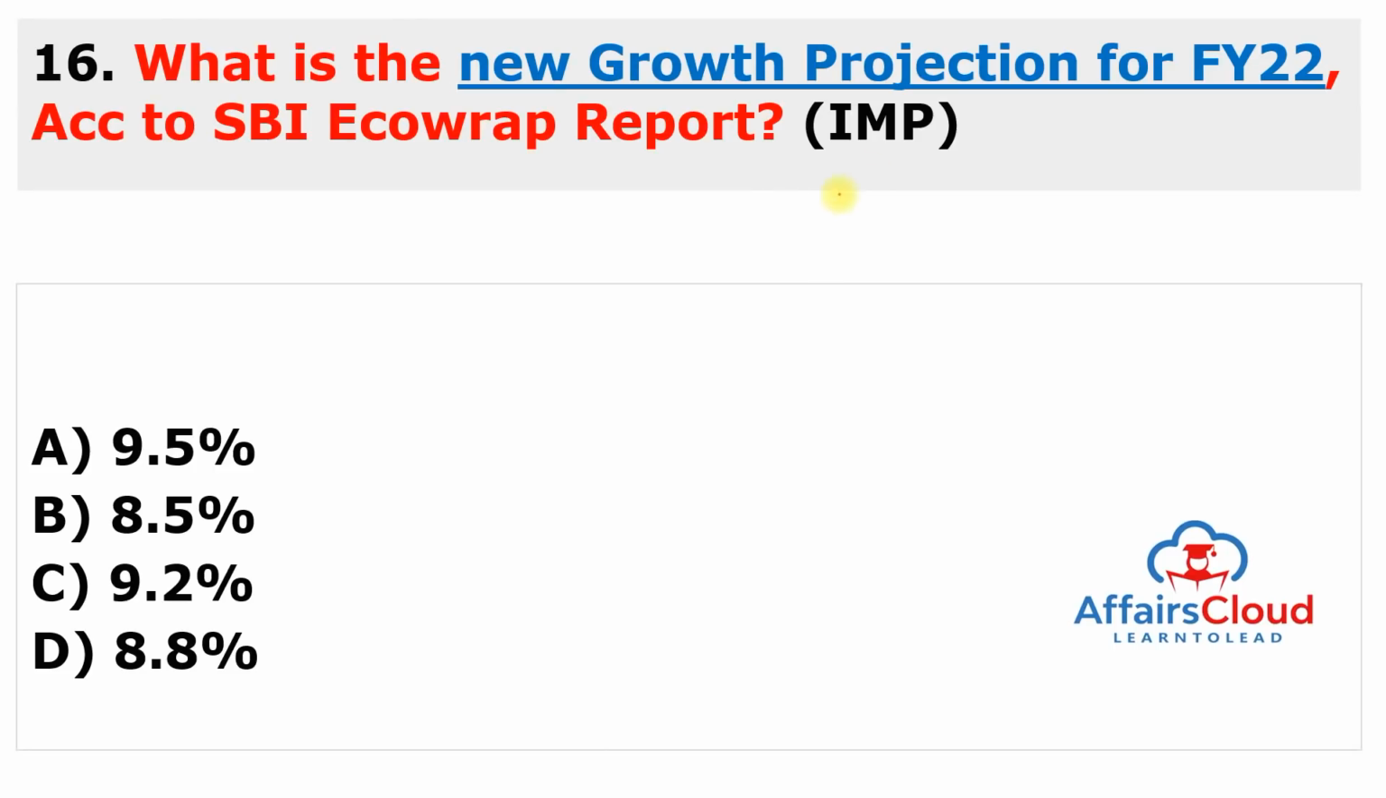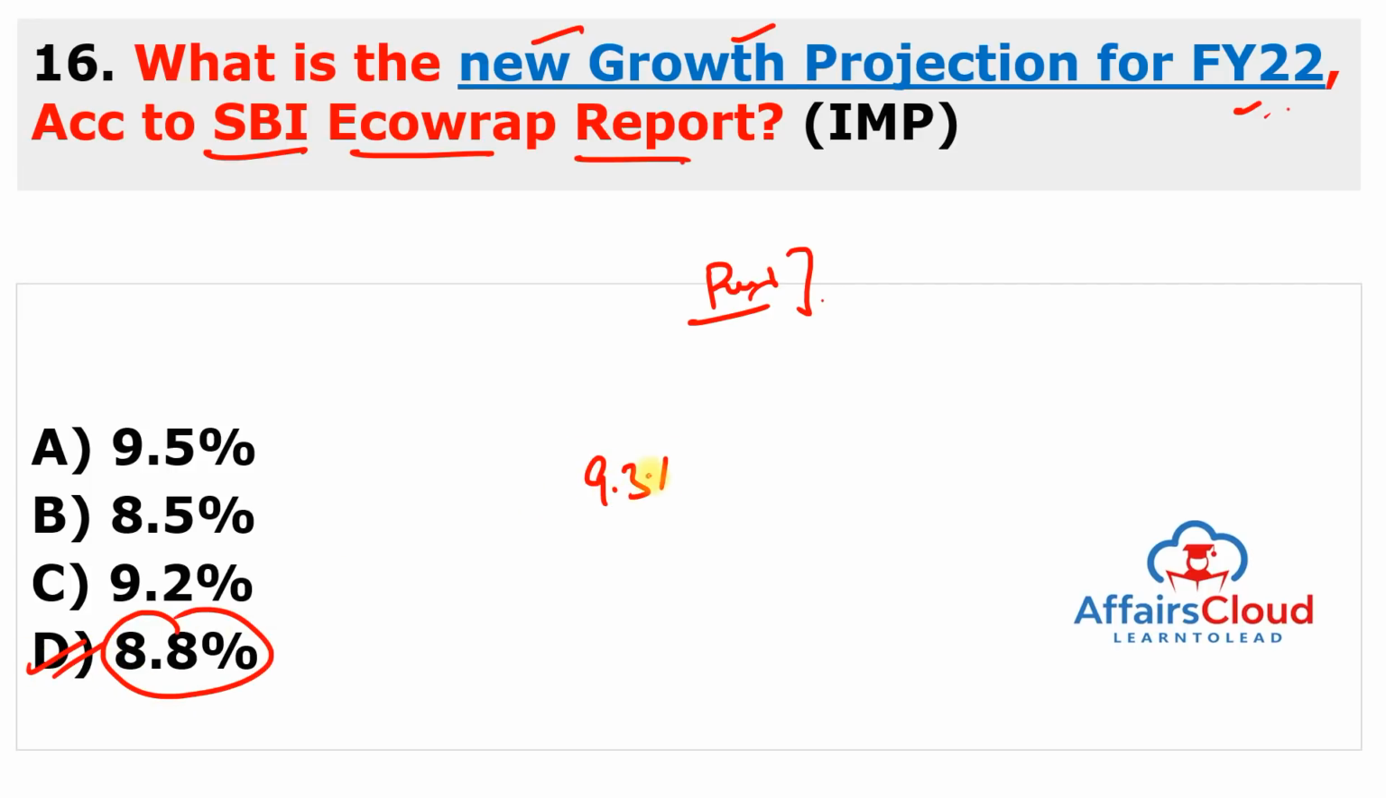Here is the question. What is the new growth projection for financial year 22 according to SBI Ecowrap report? The report of State Bank of India Economic Research Development Ecowrap has reduced India's GDP growth projection for financial year 22 to 8.8%. Earlier they projected 9.3%, but now they reduced it to 8.8%. And SBI also projected the GDP growth for India's financial year 23 at more than 8%.